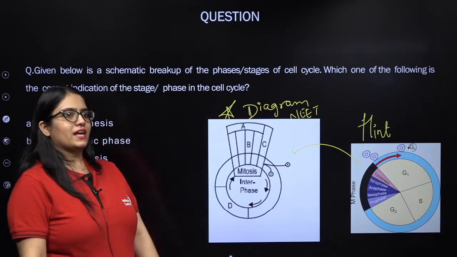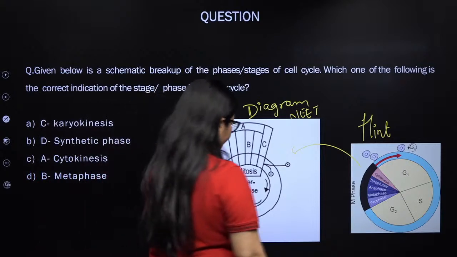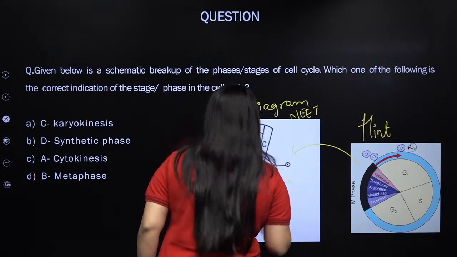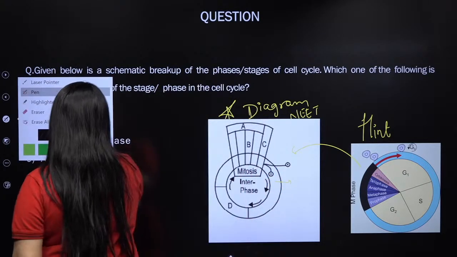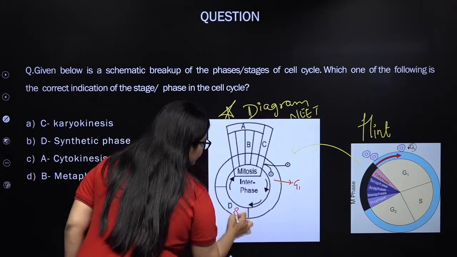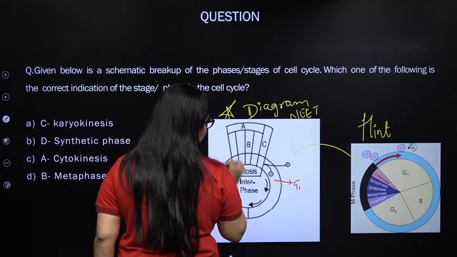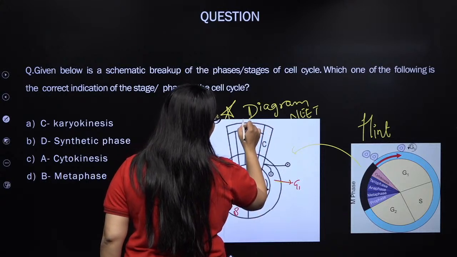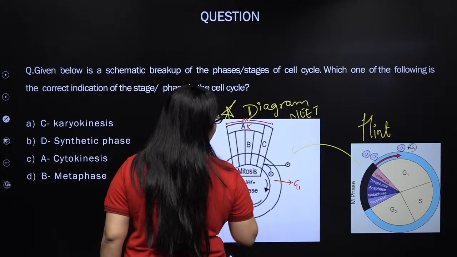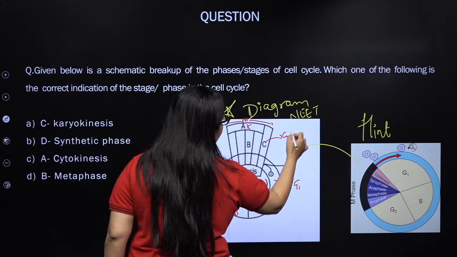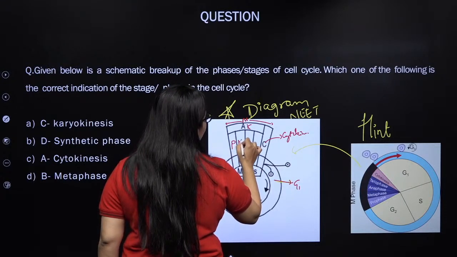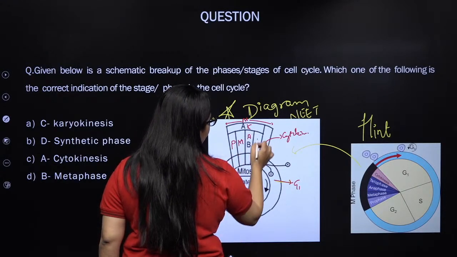Okay, then let me help you out over here. See this part is your G1, this D is your S phase, this one is your G2, and this whole is, my dear students, your M phase. In M phase, this A is your karyokinesis. Now the C represents cytokinesis, this represents prophase, metaphase, B represents anaphase and this represents telophase.